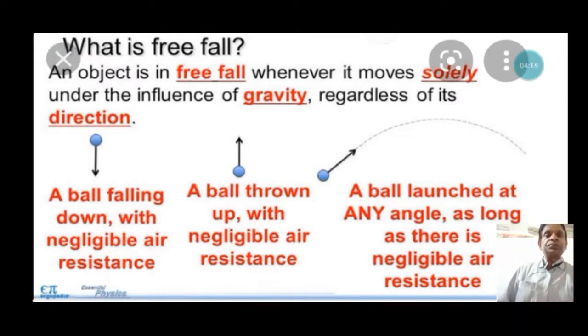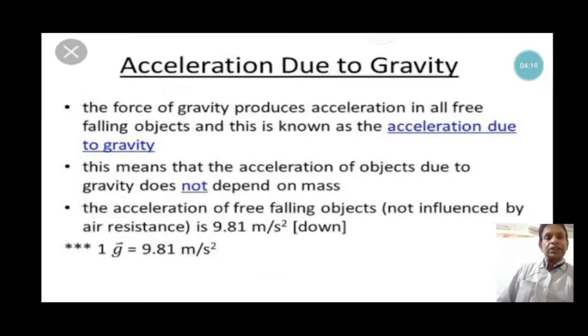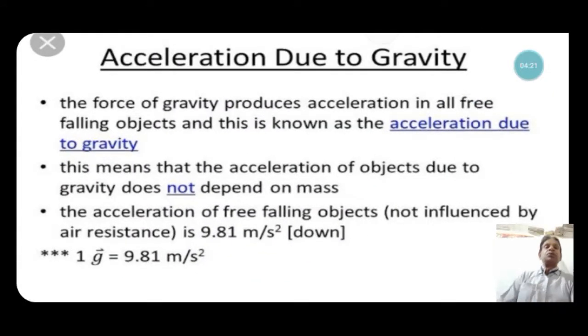In the next slide, we study acceleration due to gravity. The force of gravity produces acceleration in all free falling objects, and this is known as acceleration due to gravity. Here, acceleration due to gravity is the acceleration produced by the gravitational force exerted on it. This means that the acceleration of an object due to gravity does not depend on mass.